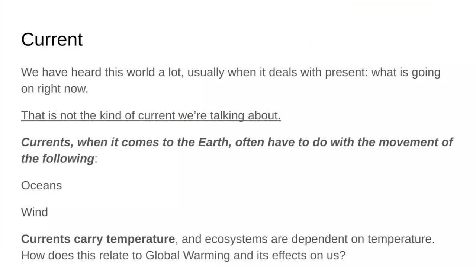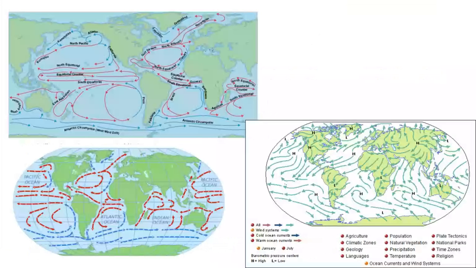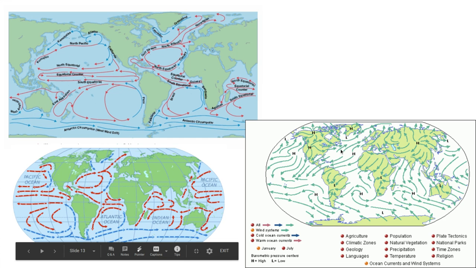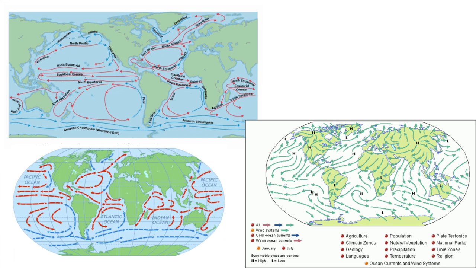How does this relate to global warming and its effect on us? Our research will tell us. And here are some maps. Here we have the ocean currents. So all the oceans do not share the same currents. Some you can see are curving around, others are curving in a straight line, some are in an oval shape. Here we have wind currents. So this is how the air is moving around the earth, and this wind carries certain temperatures as well.